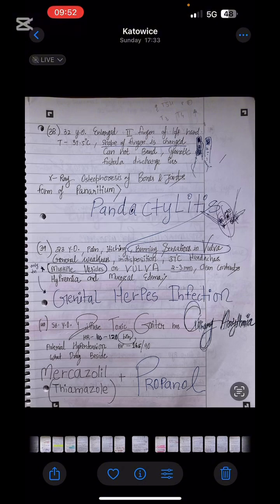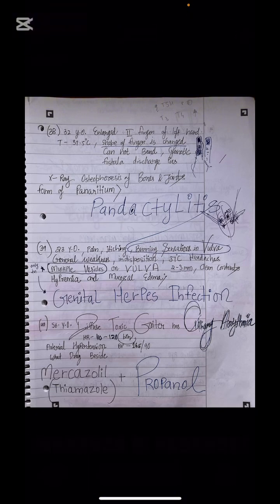Next is our case, the patient will complain of burning sensation in the vulva and multiple vesicles, which are only seen in genital herpes infection. Sir, in syphilis also we see a similar profile? No sir, in the cases of syphilis a little bit different profile will be given. But remember about this case, the burning sensation in the vulva. I am highlighting again and again that this burning sensation in the vulva is the hallmark finding for the herpes infection. Multiple vesicles in the question is the hallmark finding for genital herpes infection.